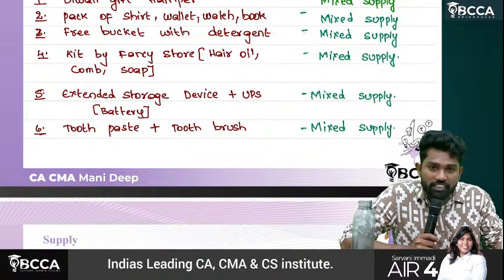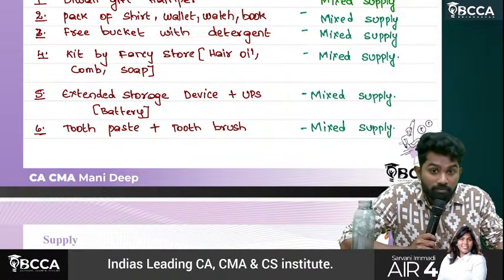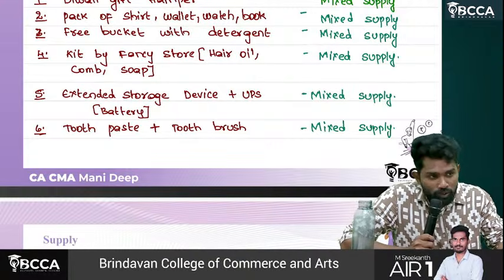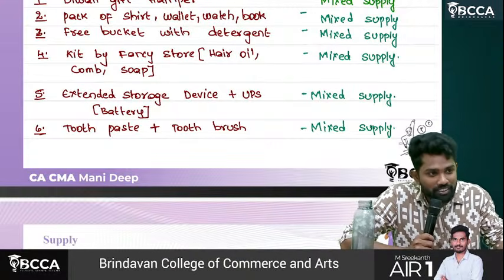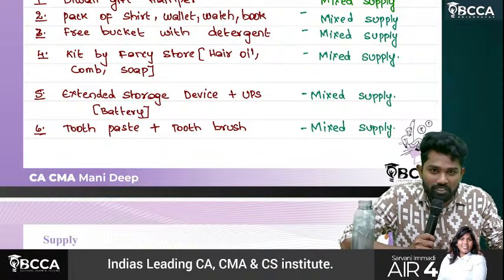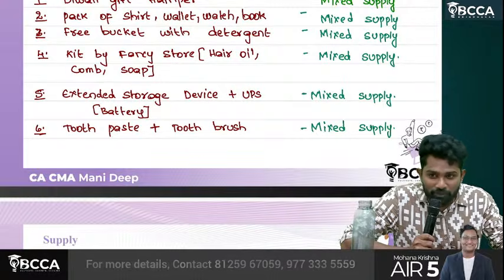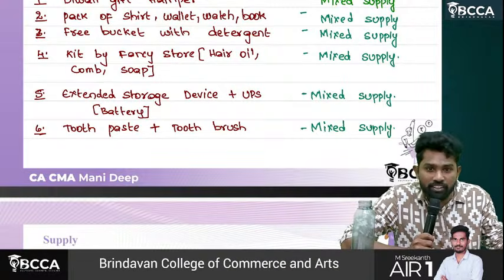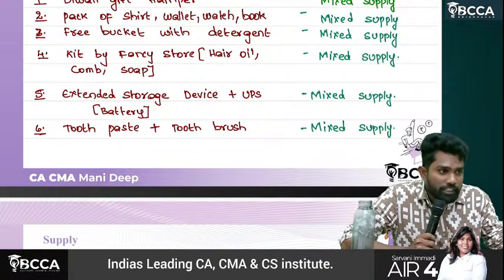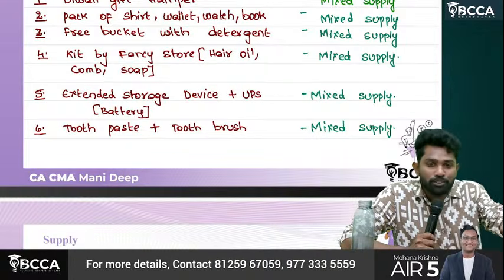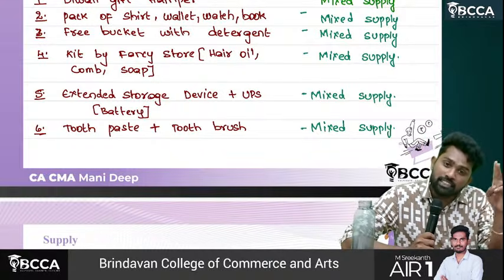Free bucket with detergent. Connected only, na sir. Detergent and bucket connected. You will use detergent only to wash clothes, huh? There are other uses also, right? Or is there any rule that bucket has to be used only for washing clothes? No, right? So that has independent use. Bucket has an independent use, not just to put detergent and soak the clothes. Not only that purpose, it has independent usage.